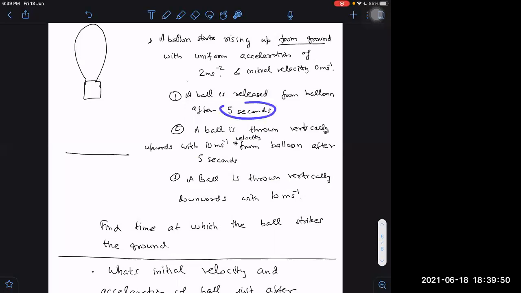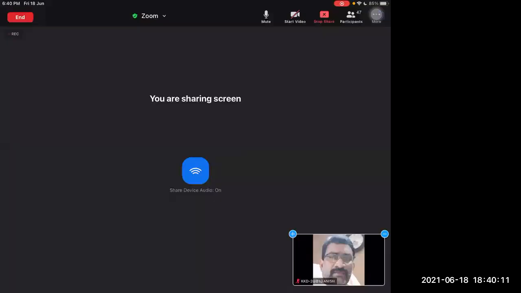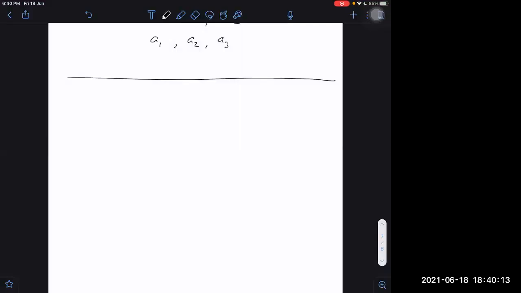What is the time of journey of the balloon? 5 seconds. In 5 seconds, what height will the balloon cover? First, answer that. What will be the height of the balloon in 5 seconds? First, you answer this one. 25 meters, you are getting.